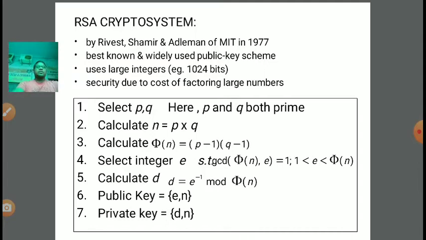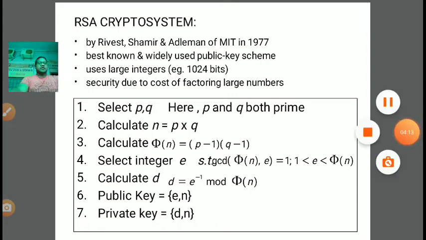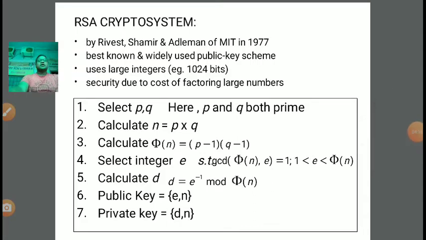Now, how to implement this RSA crypto system? In the RSA crypto system, first we need to generate the private key and public key. After that, we need to implement the encryption algorithm. Then at the receiver end, we need to perform the decryption algorithm, right? So first we are generating the key. The key generation process is the first process in the RSA crypto system. The first step is we need to select two very large prime numbers, P and Q.